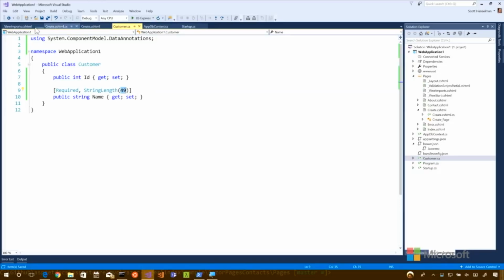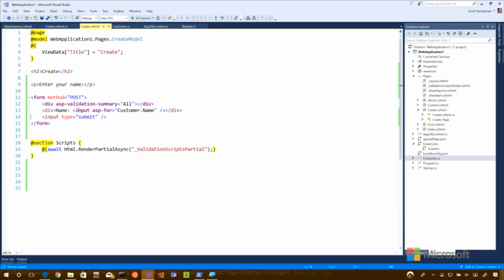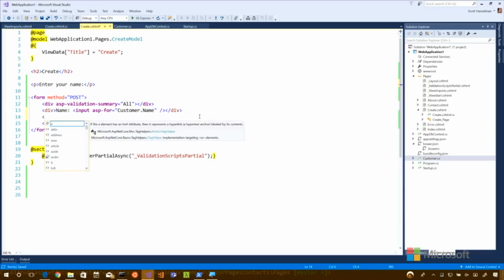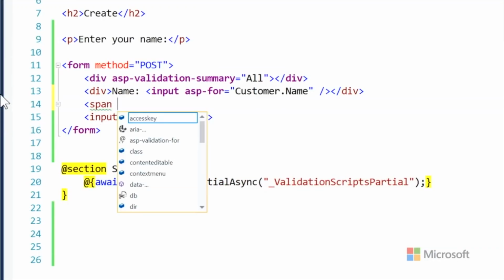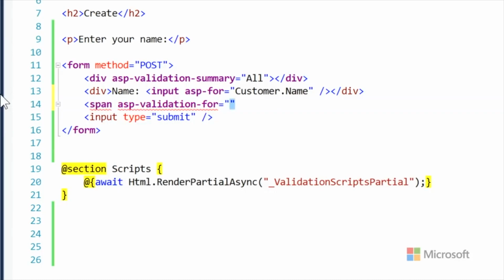And then one other thing. So it would be the same if someone entered something that wasn't an email, right? Yeah, you could put in validation information however you want, and you could even put in custom regular expressions, or even write your own custom validators. So they can be as sophisticated as you want. You could also, I believe, say I want a span and say ASP validation for, and do field by field validation.